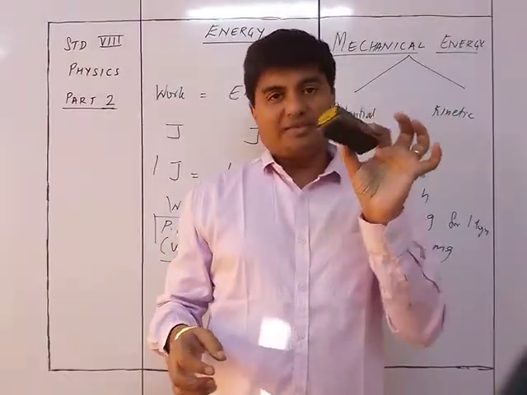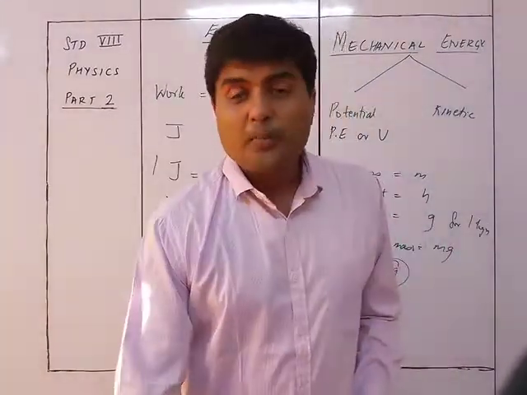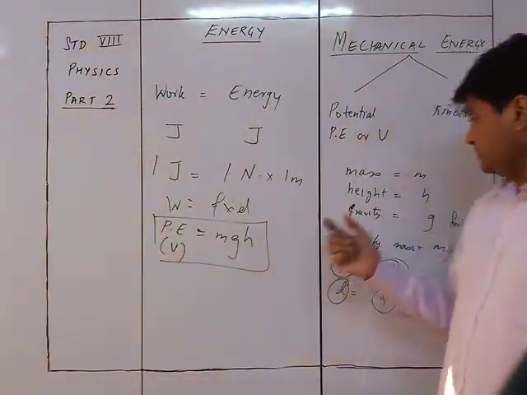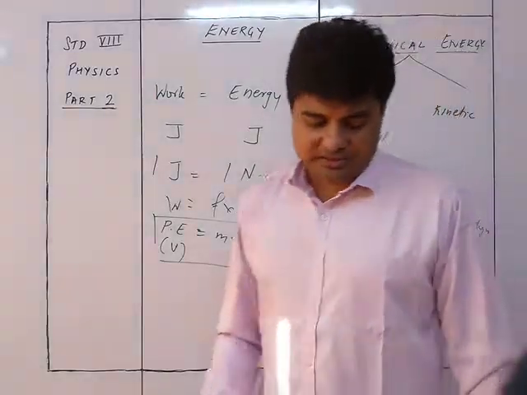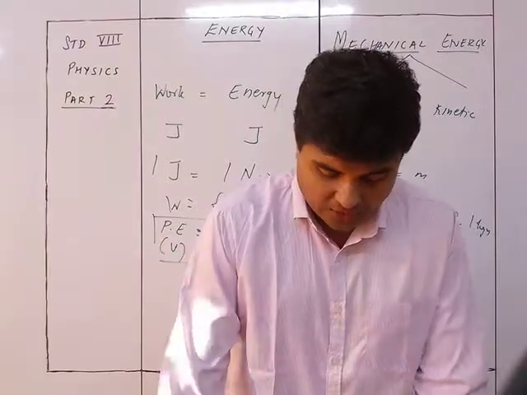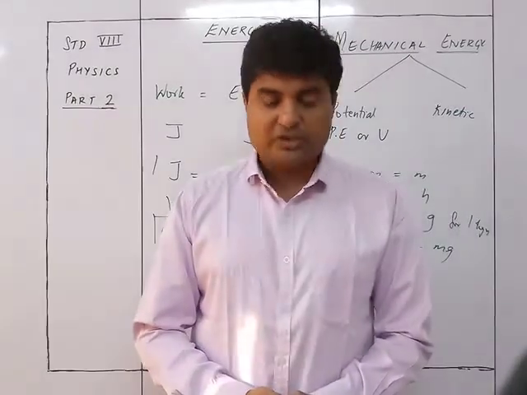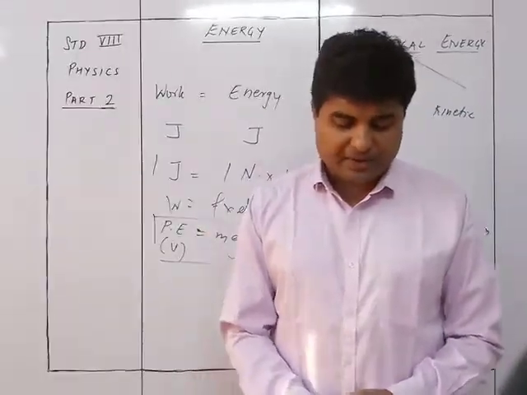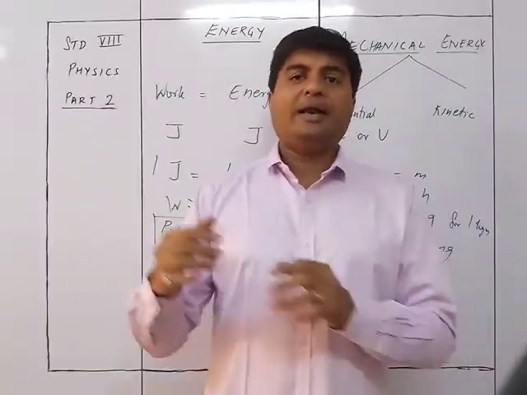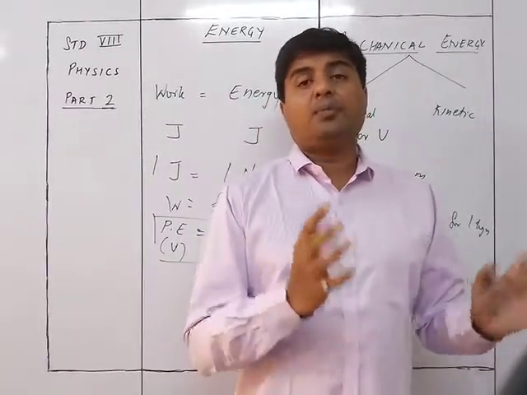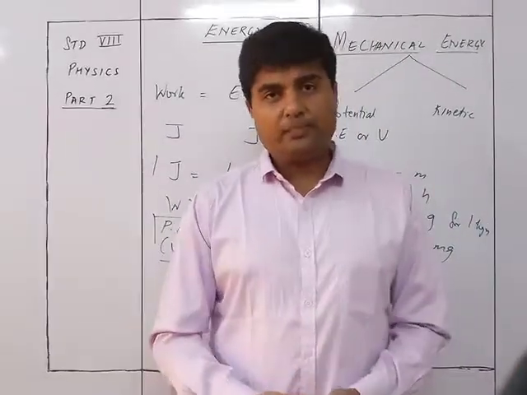If I take this, the mass is this much, but if I add to this some pens over here, the mass increased, the potential energy increases. So potential energy is dependent on mass and height. Okay, gravitational potential energy is dependent on mass of the body and height above the ground. Example, the potential energy of a bucket of water of mass 20 kg at the first floor of the house is more, that is double, than the potential energy of a bucket of mass 10 kgs at the same floor. अगर first floor पे 20 kg का ये रहेगा या 10 kg का रहेगा, तो of course 20 kg का potential energy will be more than the 10 kg bucket. Okay, so more the mass, more the potential energy.